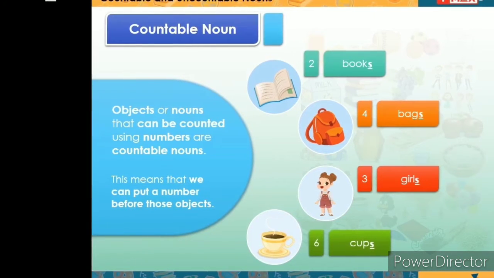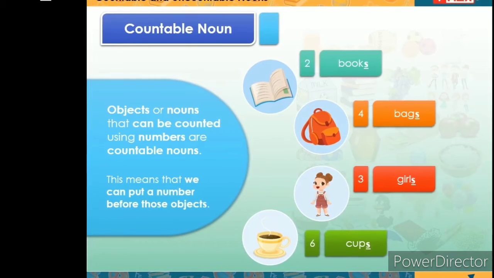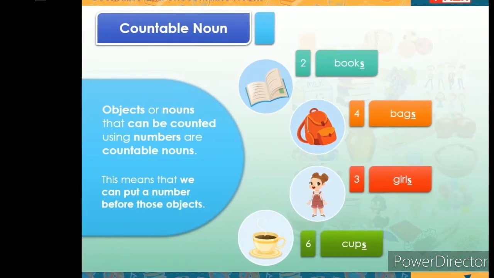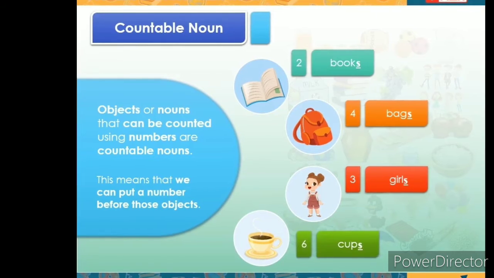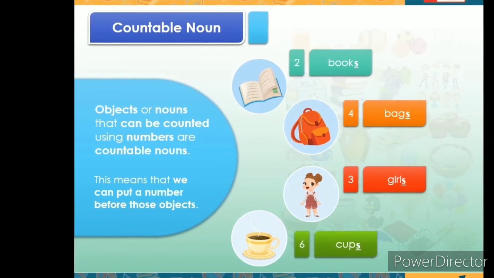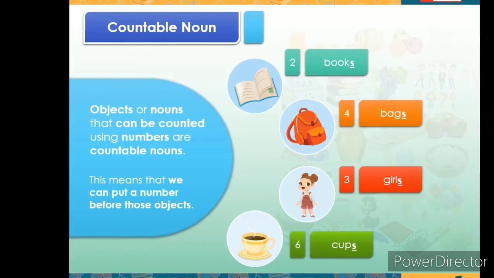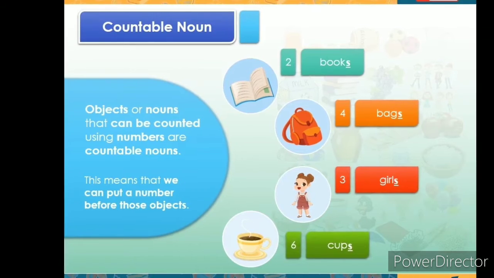But before going to the actual class today, let's revise the previous class notes. In the previous class, we learned countable nouns. Am I right, children? What is meant by a countable noun? Can you tell me some examples of countable nouns?